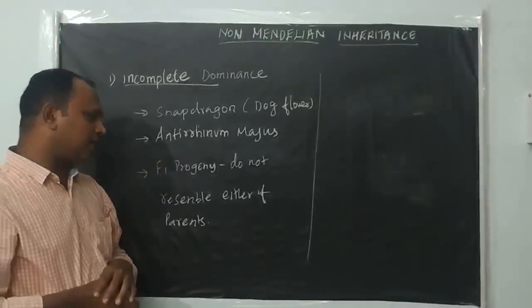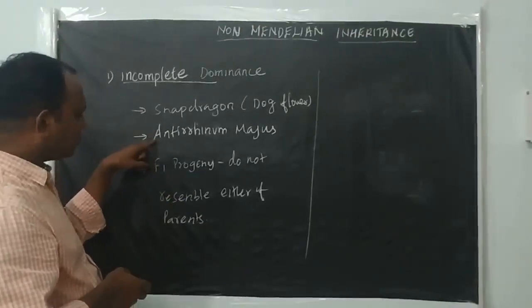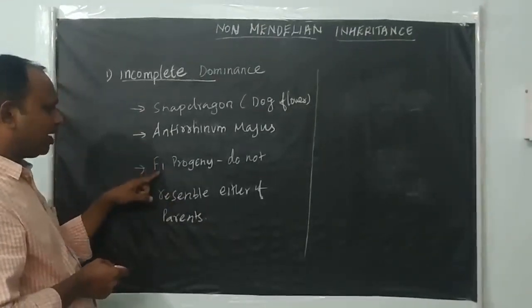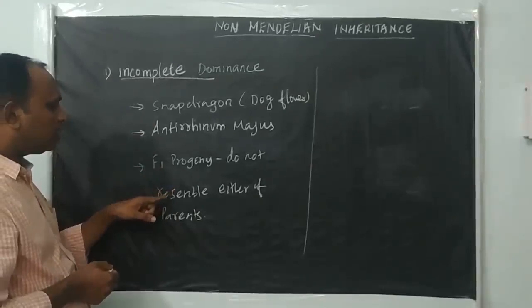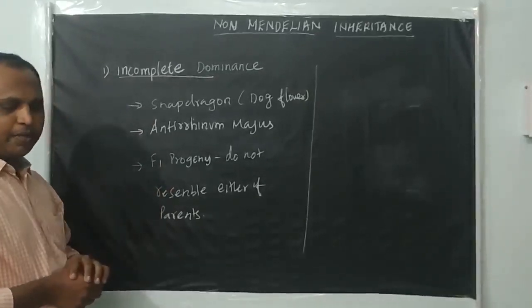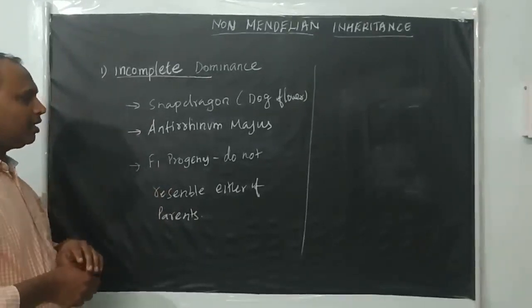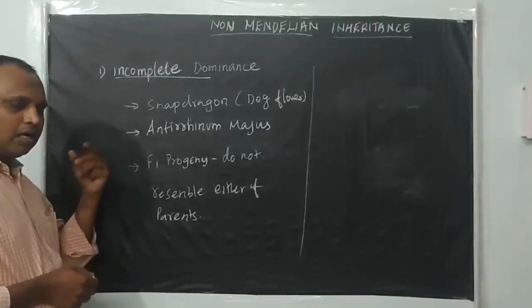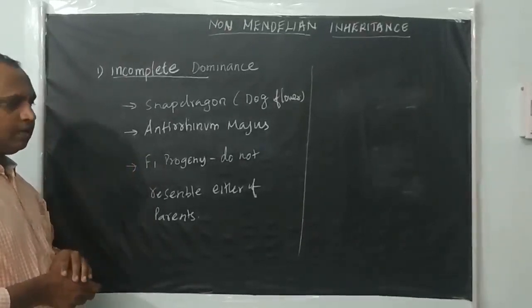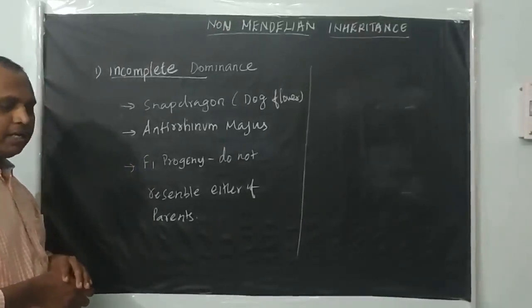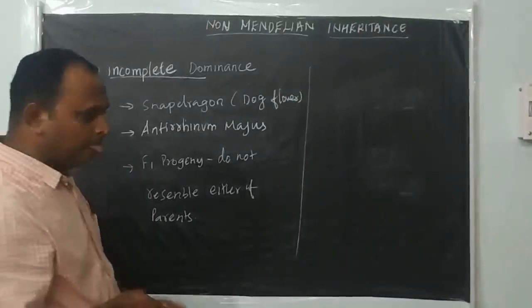In that they conducted. But in this experiment, the F1 progeny, the heterozygous progeny, do not resemble either of the parents. The phenotype does not look like the dominant parent or the recessive parent, but they got some intermediate result. Okay, we will see here.